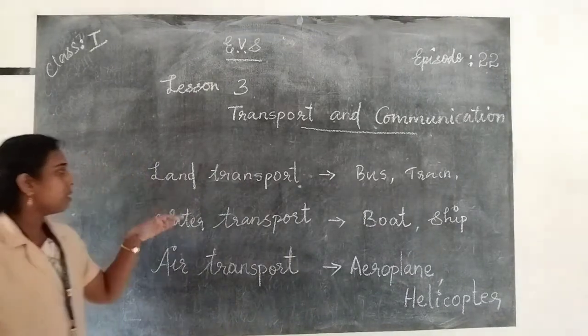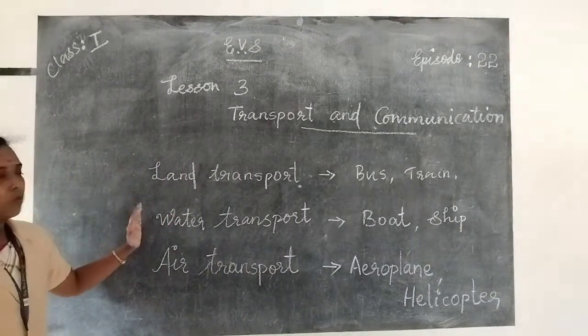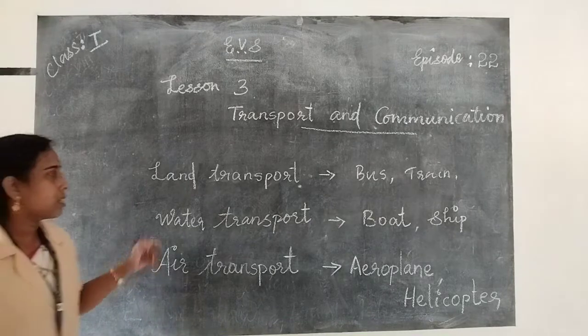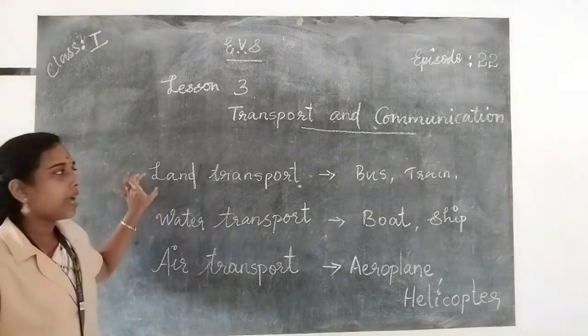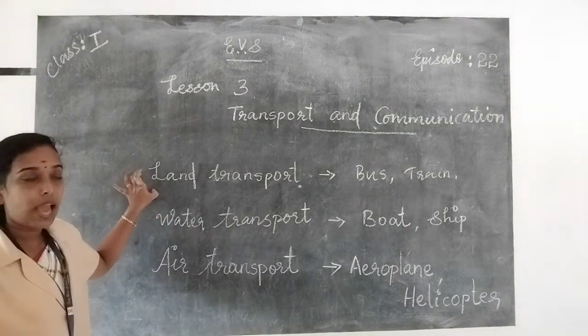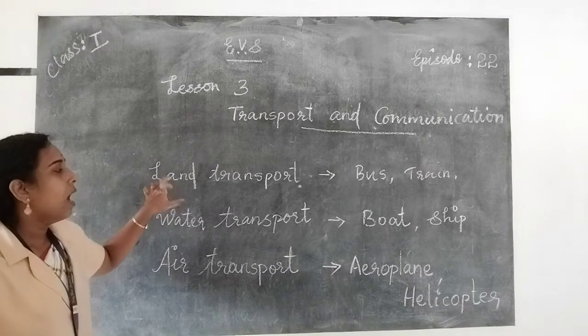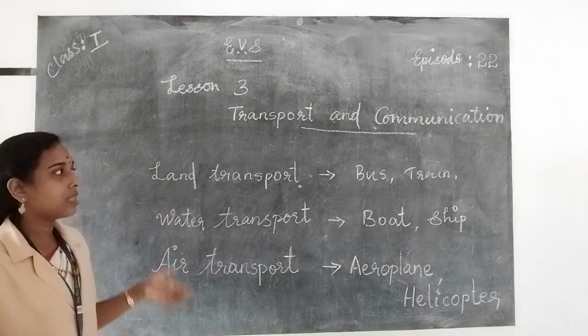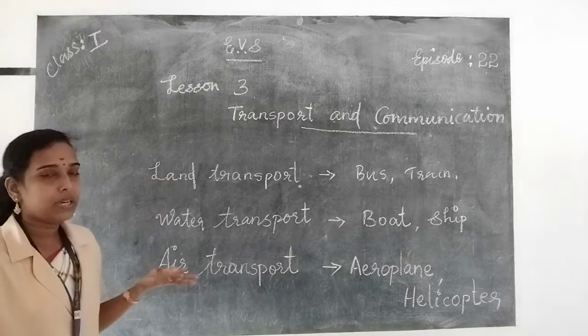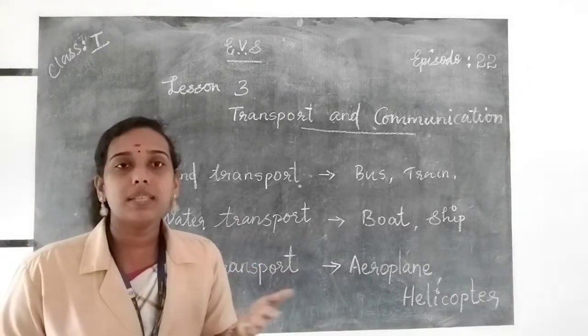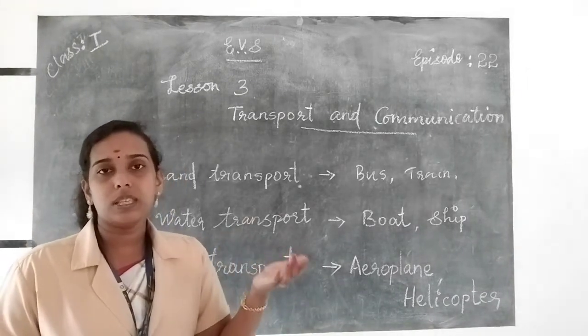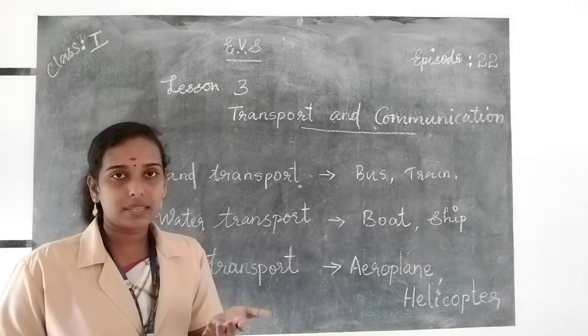So the different means of transport are land transport, water transport, and air transport. The vehicles that help us to travel on land are called land transport, and they are found on roads, etc. Examples: bus, train, and some emergency vehicles like ambulance, police van, fire engines, etc.